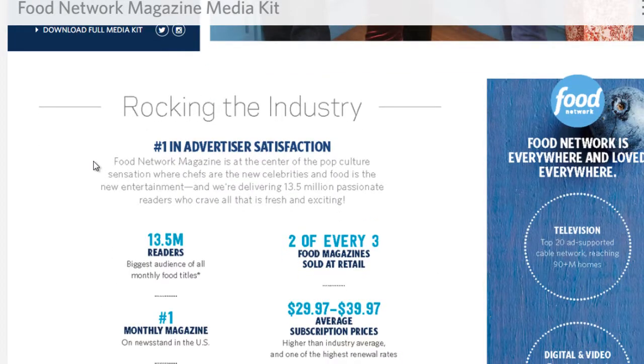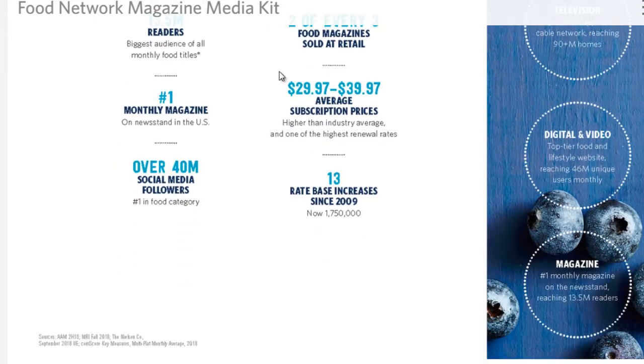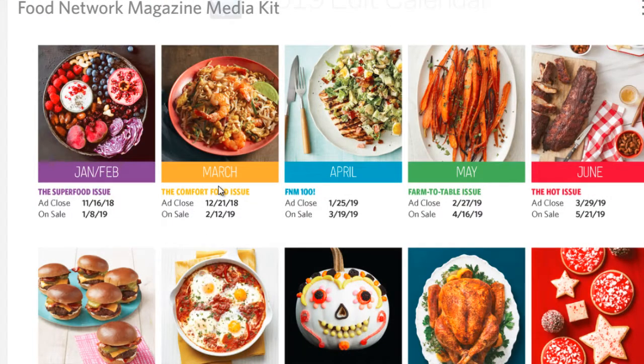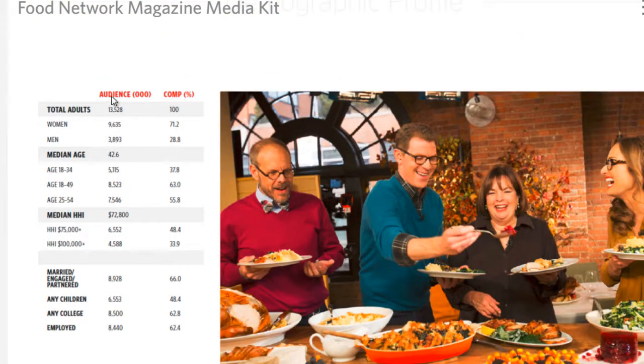A lot of these magazine companies want you to advertise, so in order to get you to advertise, they provide you with the demographic information. Besides this data here, sometimes if you scroll further down, it'll tell you stuff like this: adults, mainly women, probably 70% or even 90% women.